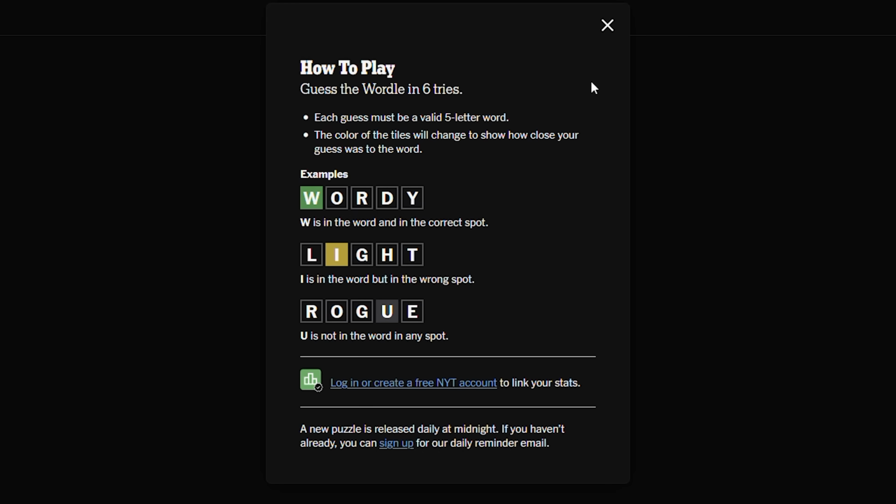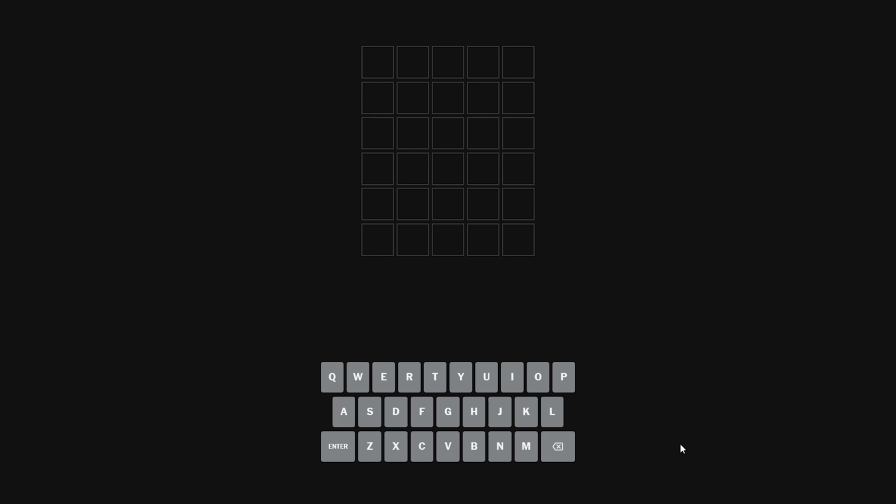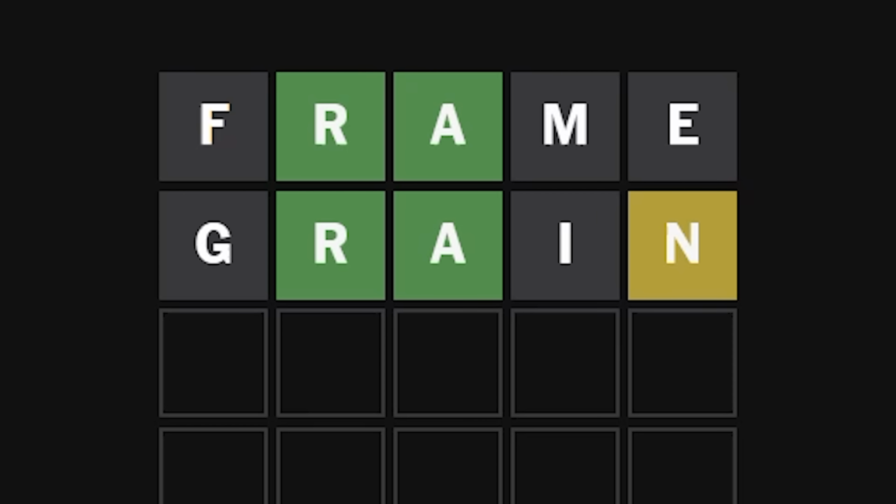So quickly, what is Wordle? Wordle is a game where you have to guess the correct word. You enter a word, and when it comes back, each letter will either be green, yellow, or gray. Gray means that the letter is not in the word at all. Yellow means that it is, just not in the right position. Green means that it's in the correct position. And that information is clues to the final word.